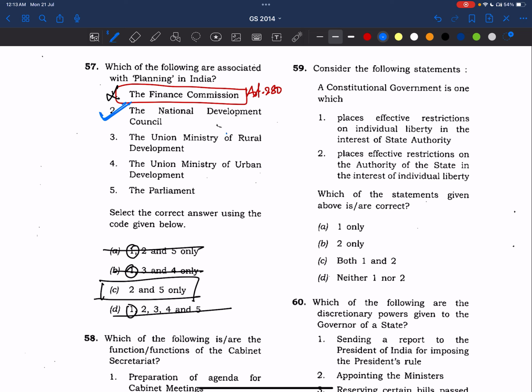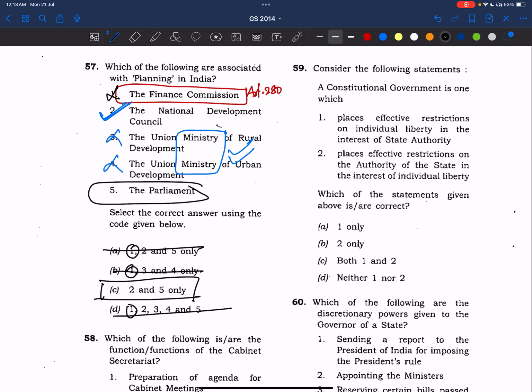And also, these are ministries, they are executive bodies. Whichever things have been planned in the Planning Commission and NDC, they'll get approved, and these ministries will be implementing those plans. Right? So these are also not part of the planning process. And yes, Parliament, the entire budget is planning. Right? So answer is 2 and 5.